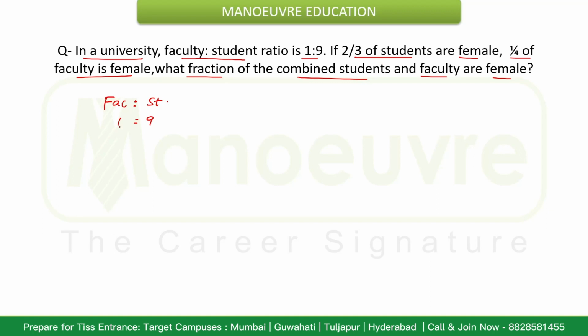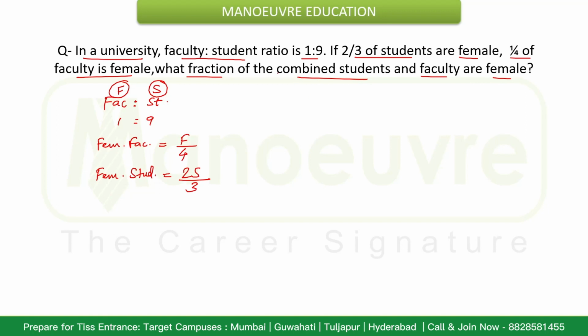Suppose the total number of faculty is F and the total number of students is S. Then female faculty will be 1/4 of the total, that means F by 4. And what about female students? Since female students are 2/3 and total students are S, female students will be 2S upon 3.